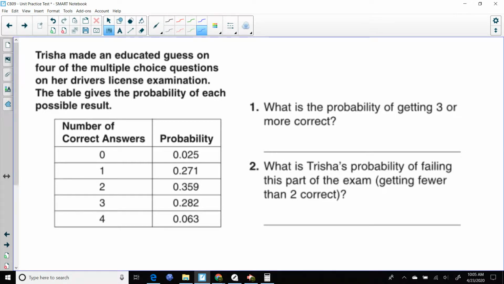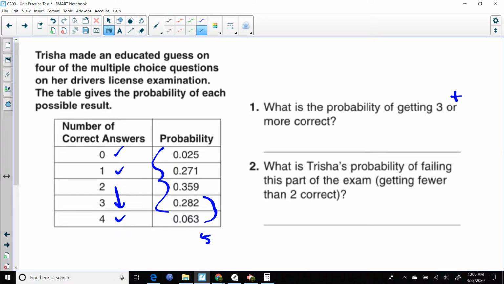Trish made an educated guess on the 4 multiple choice questions. So the answer she's going to get is none of them right, only 1 right, or all the way to 4 of them right. And the book went ahead and broke down the probabilities for you. They did this math. Now, we would be doing this math in class, but we're not in class. We're at home. So we'll just go ahead and use the math that they gave us. It says, what's the probability of getting 3 or more correct? Now, or in math is going to be addition. We went over this. So now I'm going to do 3 or more. It's just going to be these two added together.